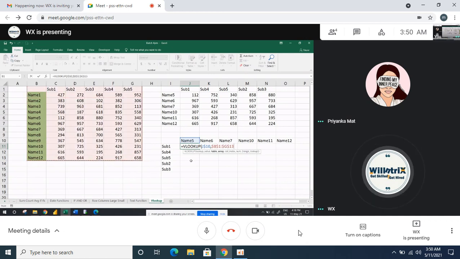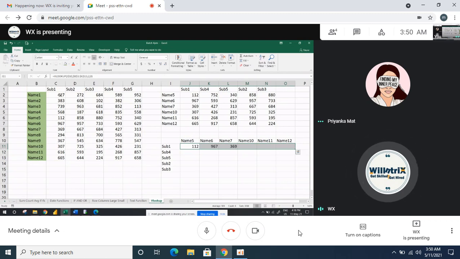Source data, trace it. Then here I have to fetch the data for subject one. Actually, subject one in my selection, where is it? This is the second column. Second column, 2 comma 0. Then here you have to drag in the same subject, then drag down.